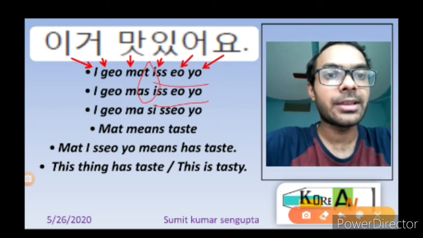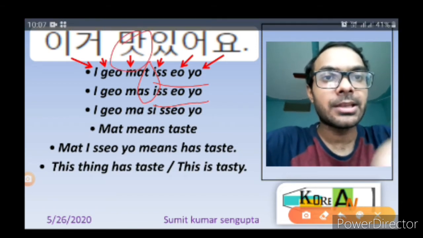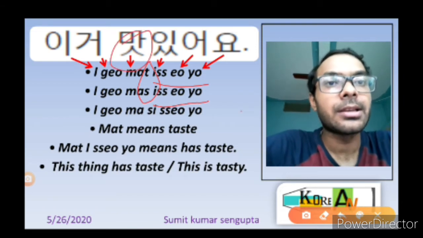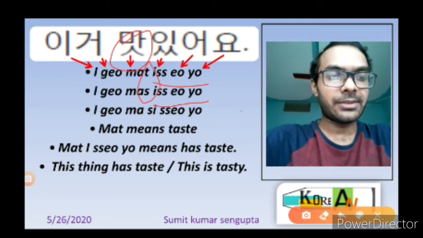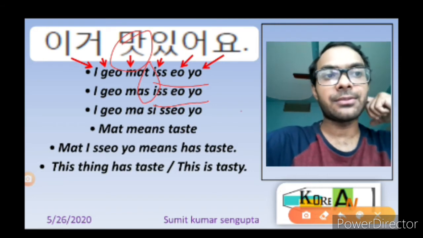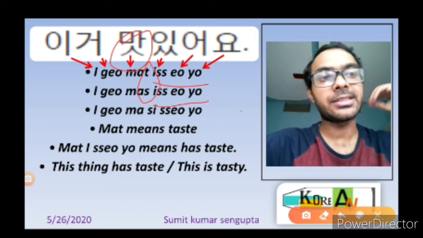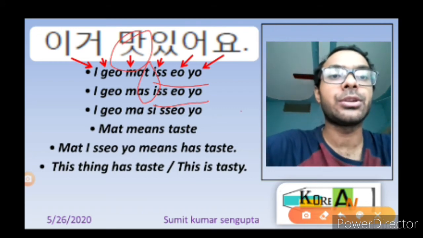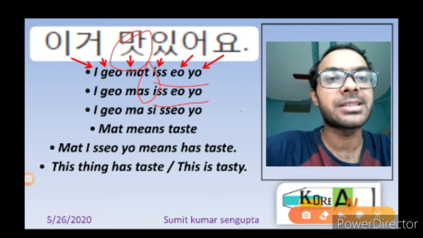Issoyo means to have, but if this mat is written alone, then it means taste. But if it is written with issoyo, then T should become S. Why? Because if it is followed by issoyo, then the T will become S. If it is written alone, then it is okay to write mat. But if written with issoyo, then it will become mas issoyo.